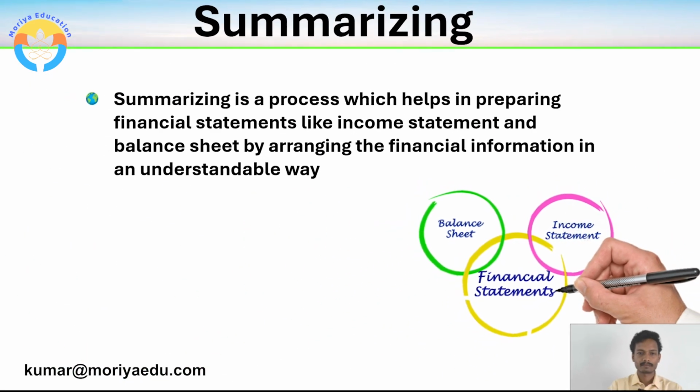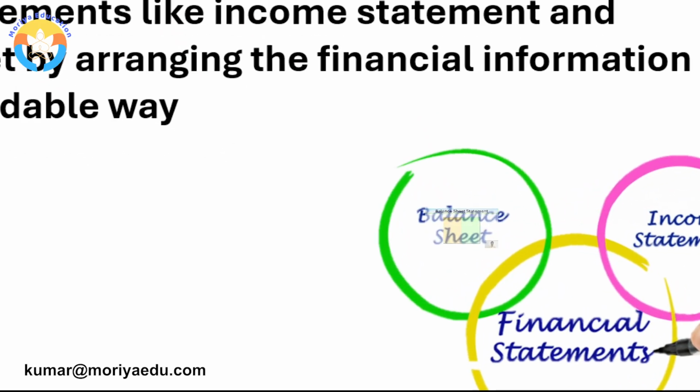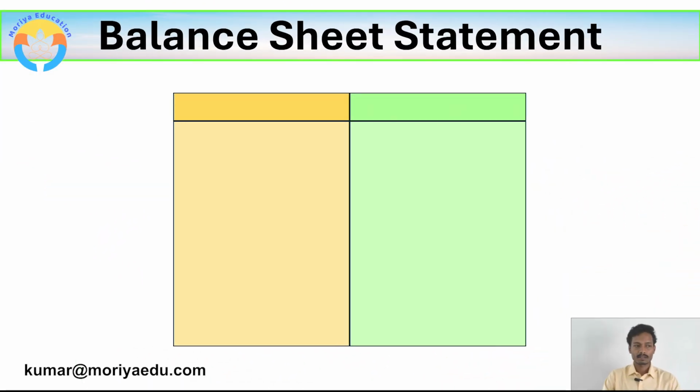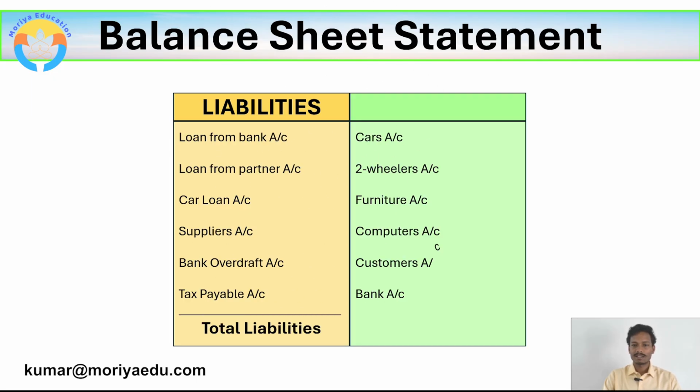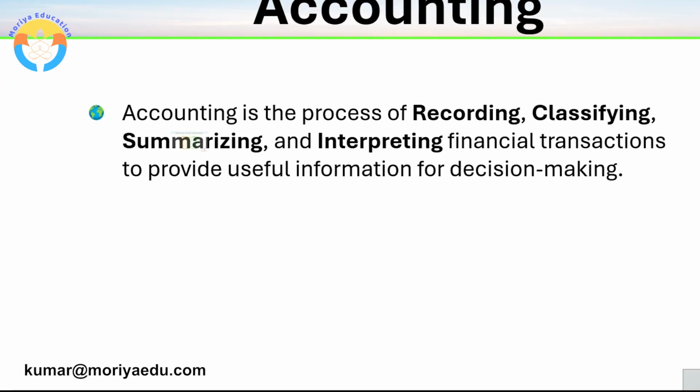And the next is balance sheet. So in balance sheet, here also we do the summarizing. In the same way, we prepare the balance sheet by grouping all the liabilities accounts onto the left hand side of the balance sheet statement to show the total liabilities. And we group all asset related accounts to the right hand side of the balance sheet to show the total assets. This is called as summarizing.